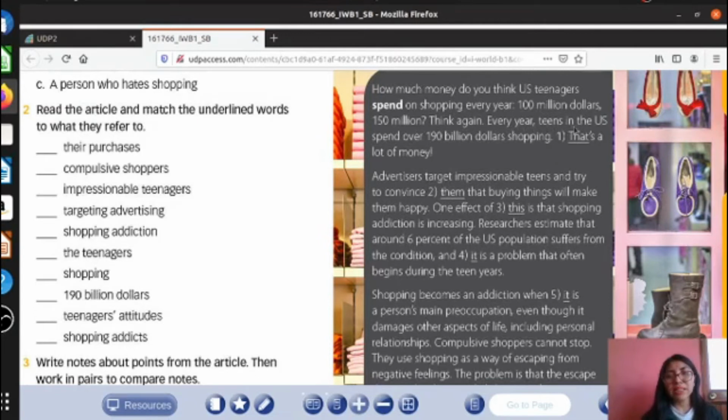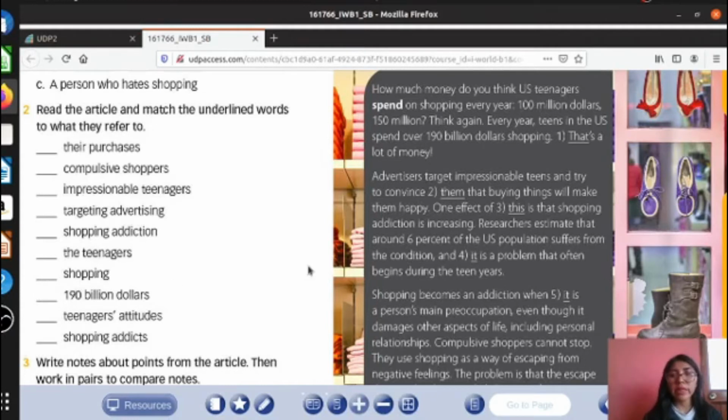Every year, teens in the USA spend over $190 billion shopping. That is a lot of money. So that refers to, that's right, the money. In this case, $190 billion. So in that place we are going to put the number 1. Aquí vamos a poner el número 1.